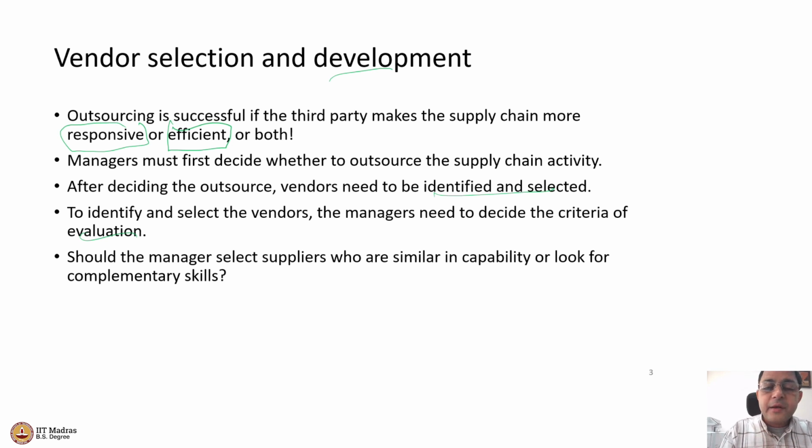On the other hand, I may require the vendors to be different in capabilities, right? Different in their scenarios, so that if one vendor is somehow not able to fulfill my requirement, the other vendor is not similar and therefore not facing the same problems. So the vendor is very different, and therefore may be able to fulfill my requirement because my other vendor is not able to, right? So sometimes I may want the vendors to have complementary skills. Sometimes I want my suppliers to be similar in capability, right? So all those decisions have to be taken.